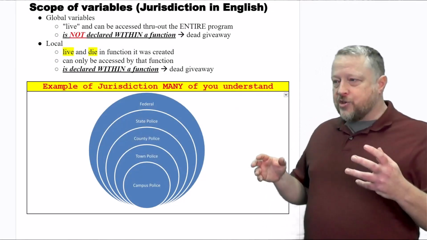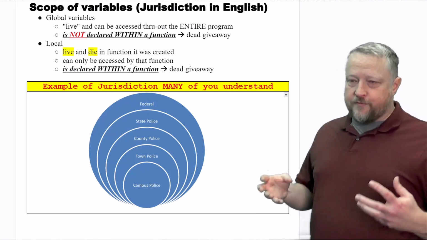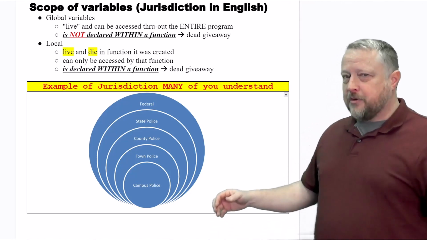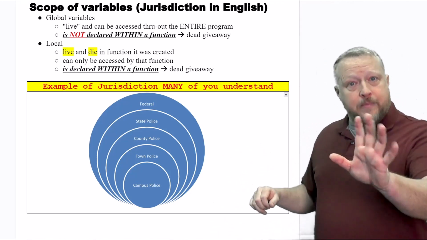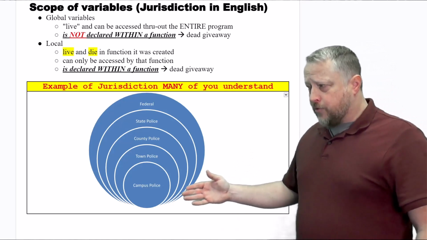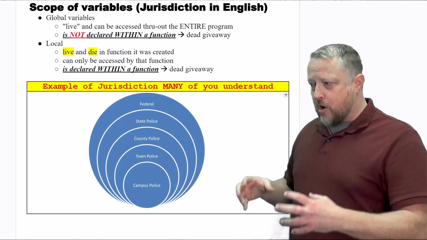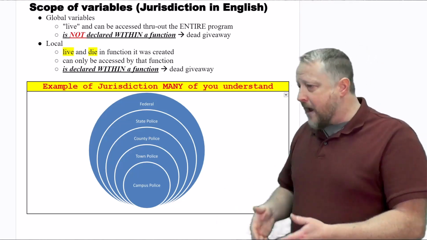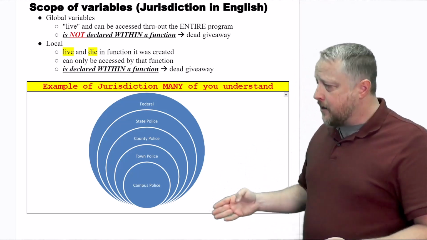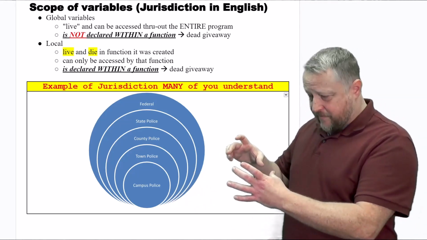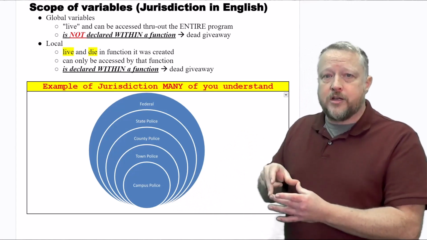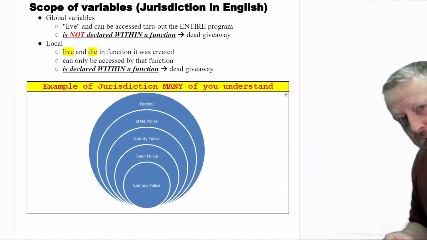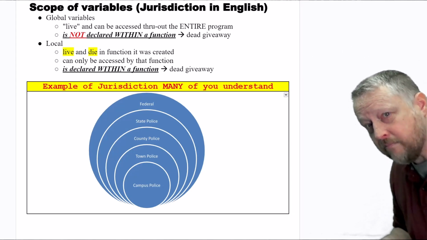When we talk about scope of variables, another word for scope is jurisdiction. A lot of you know what the word jurisdiction is with all your speeding tickets. In the state of Maryland, where I'm originally from, the police have a very structured organization or jurisdiction that they have to follow in order to make any arrests, any inquiries, or anything else like that. Like the campus police have a very small area where they can really do their job. As soon as I step over that line, a campus police officer can't do their job.